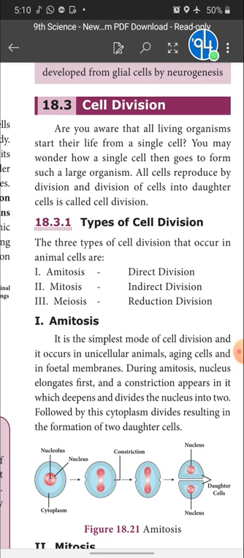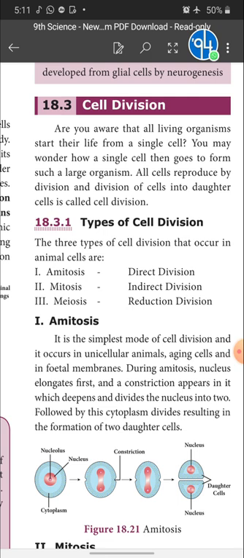and finally it produces a young one. Various stages take place in between, but simply I am saying this. After the birth we are growing. We were very small babies when we were born, but now we are grown up. Our body size and weight have increased. This is because of only one purpose, that is cell division. This growth of our body, increase in size and weight, is due to the process of cell division only.